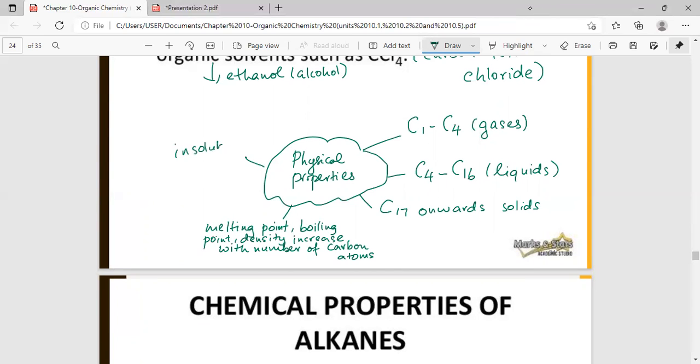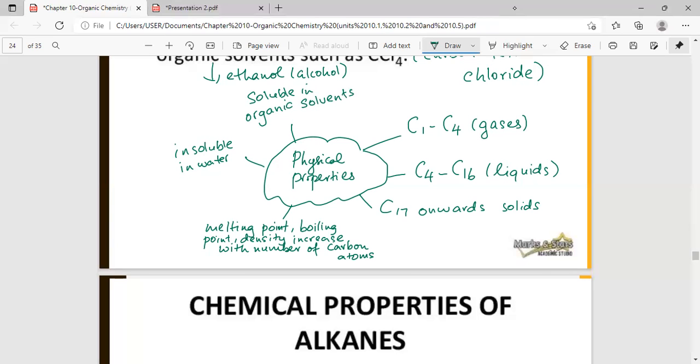Okay, then you can say insoluble in water, soluble in organic solvents.